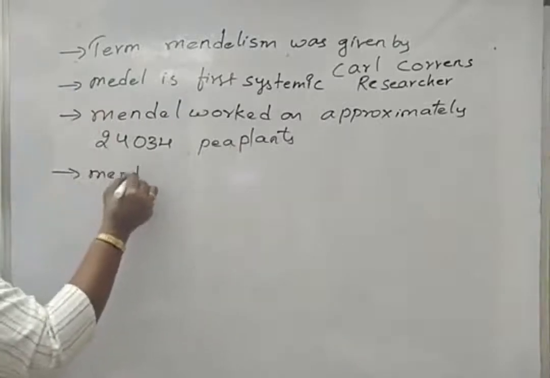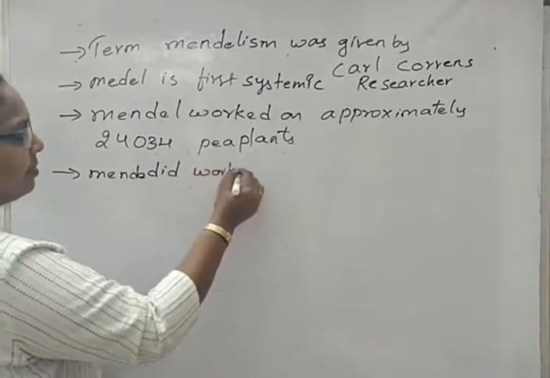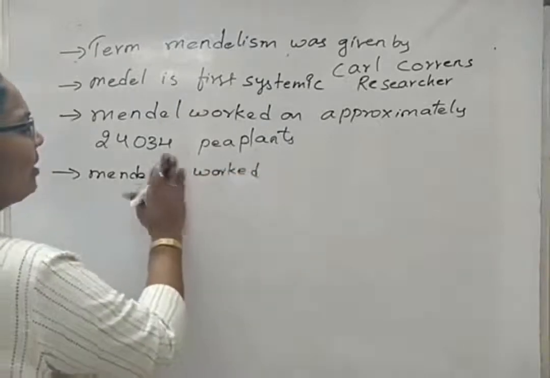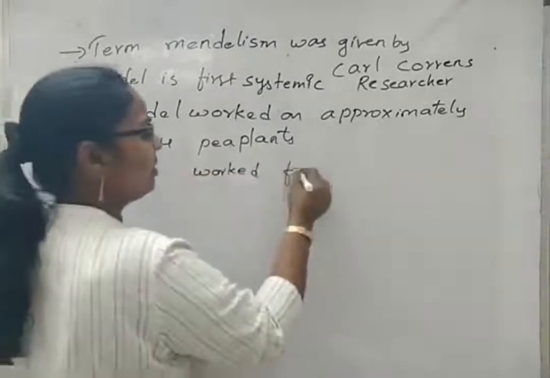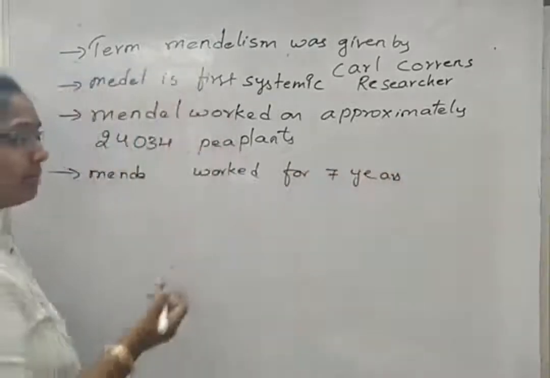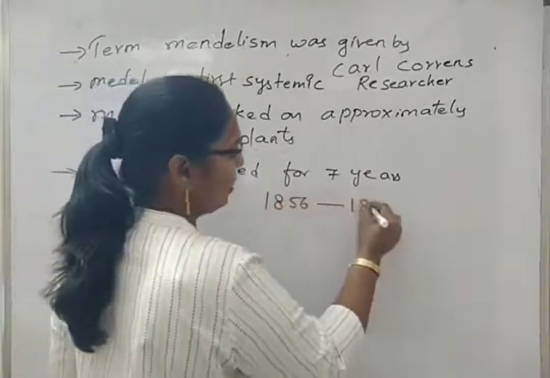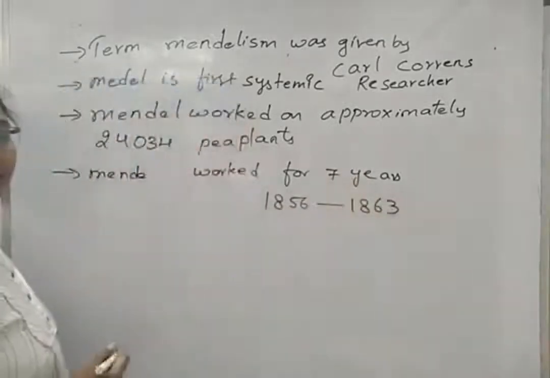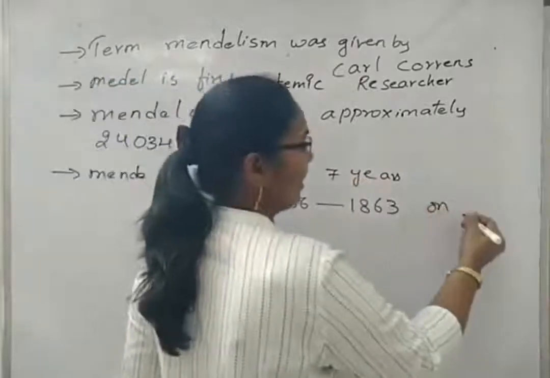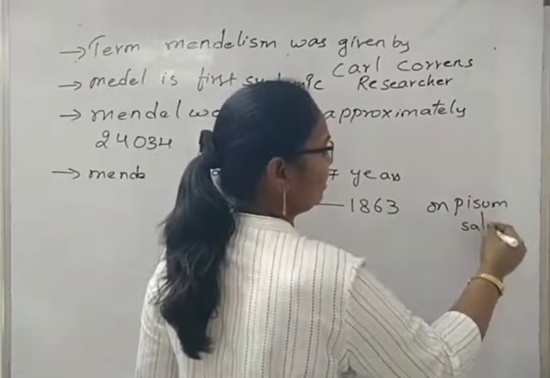Mendel worked for 7 years on pea plants, that is between 1856 and 1863. The scientific name of the pea plant is Pisum sativum.